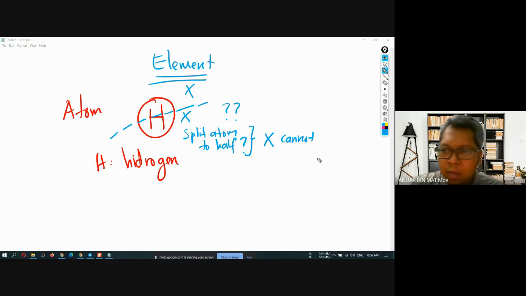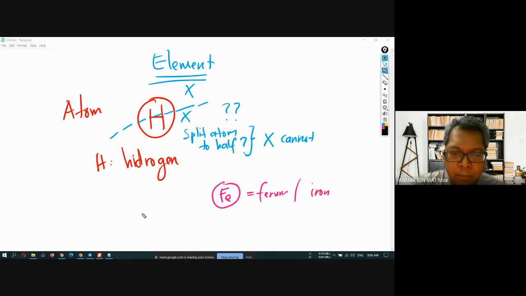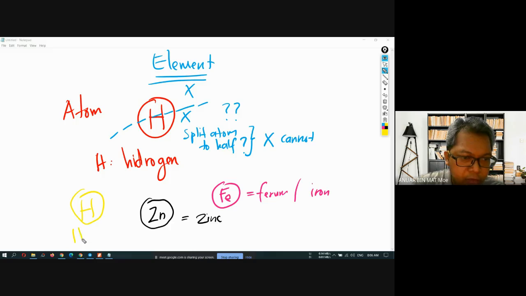What are the examples of element? If you look at the textbook, for example, we have ferrum, Fe. Fe is ferrum, or we call it iron. Another element such as Zn. Zn here is zinc. For other elements such as H, H is hydrogen. This is an example of element.